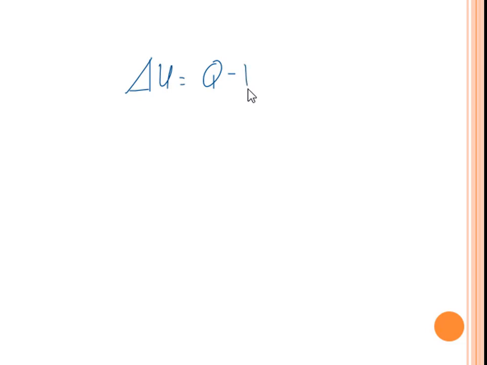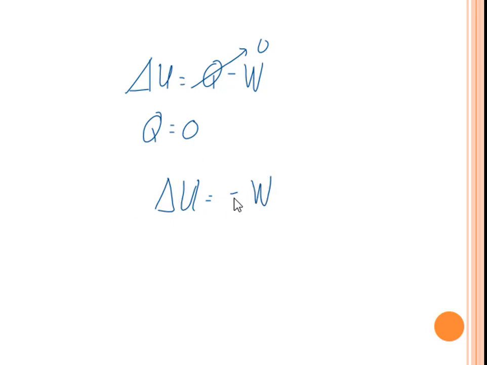But take note that for adiabatic, Q is equal to 0. Therefore, we can cancel this out. And then you now have delta U, or the change in the internal energy of the system, equal to negative W. Okay? So for any work done by the system, you can see it will be negative, so that is a decrease in the internal energy.